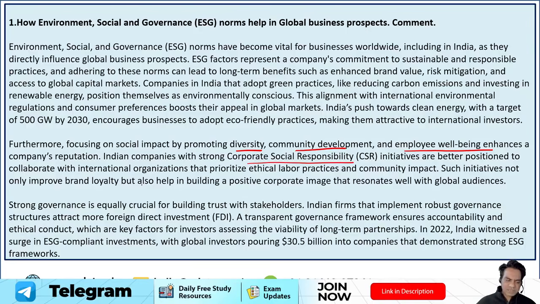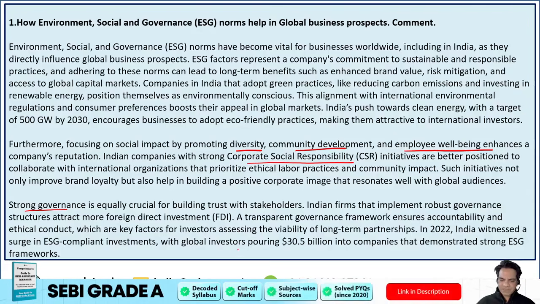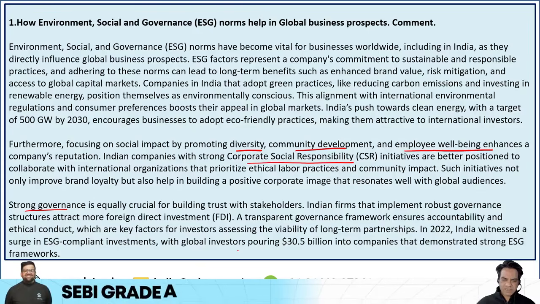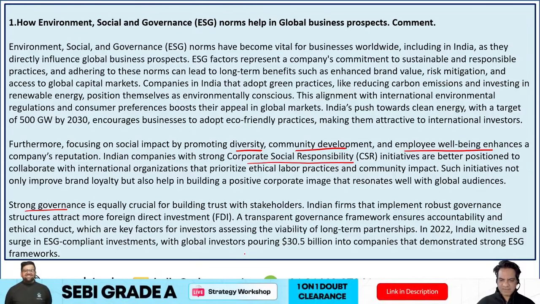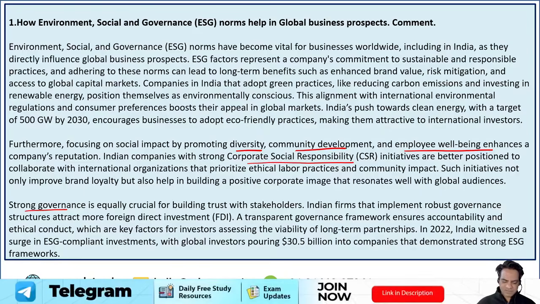Now, you could have also mentioned strong governance is equally crucial for building trust with stakeholders. Indian firms that implement robust governance structures attract more FDI. A transparent governance framework ensures accountability and ethical conduct, which are key factors for investors assessing the viability for long-term partnership. You could have mentioned in 2022, India witnessed a surge in ESG compliant investments, with global investors pouring $30.5 billion into companies that demonstrated strong ESG frameworks.